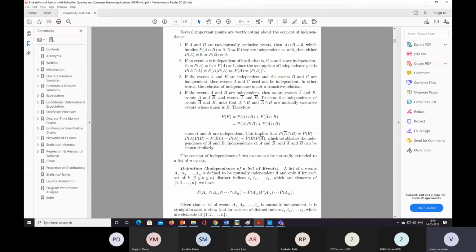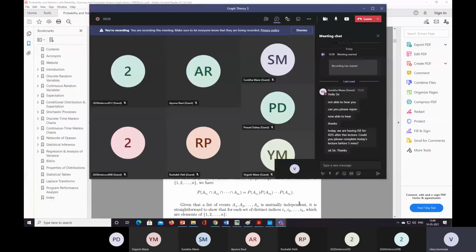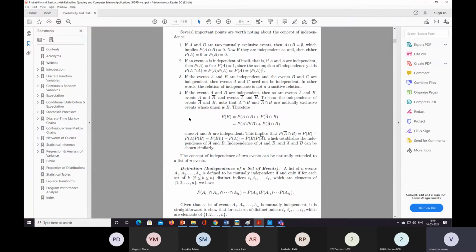I think it is clear to all about this example. Now let's consider a few points about independence.